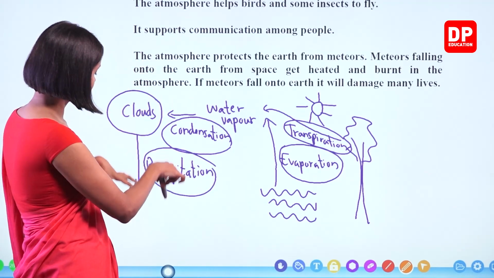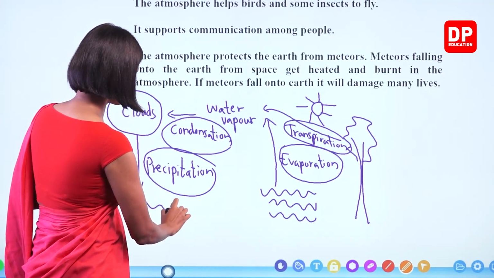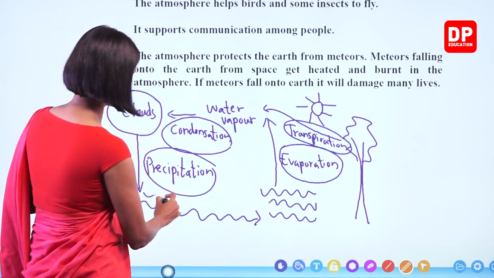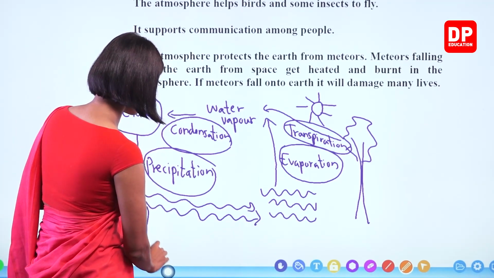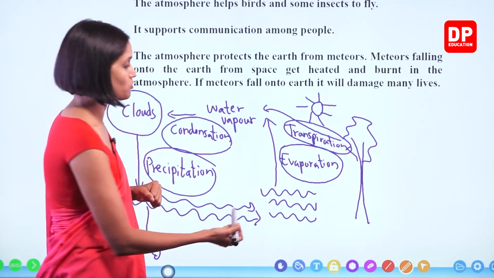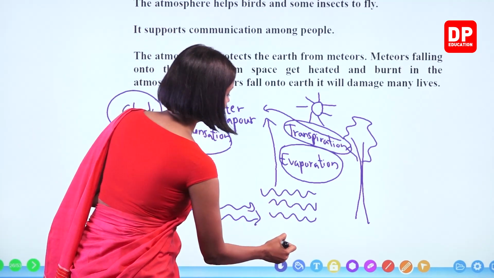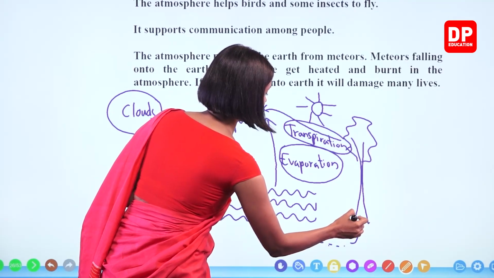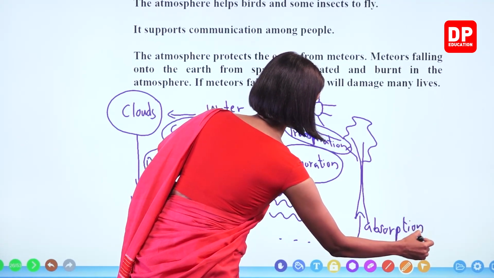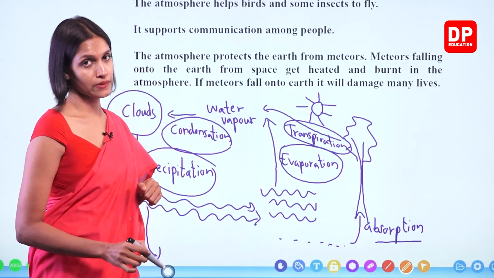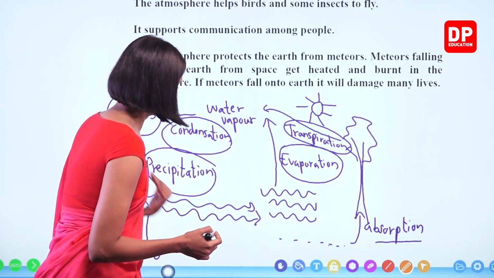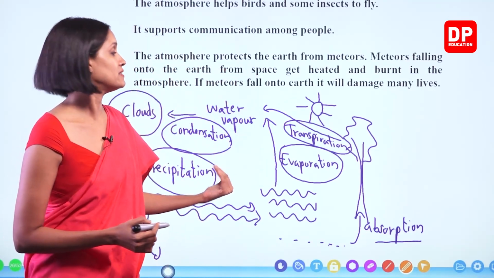And this water comes down as rain. Some of it flows to the water bodies again, right? Some of it goes and deposits in the lower part of the ground. That water is known as underground water, right? So this underground water is again absorbed by plants. This is known as absorption. This is known as surface flow, right? So in this way, you all can see water moves in the earth as a cycle, right?